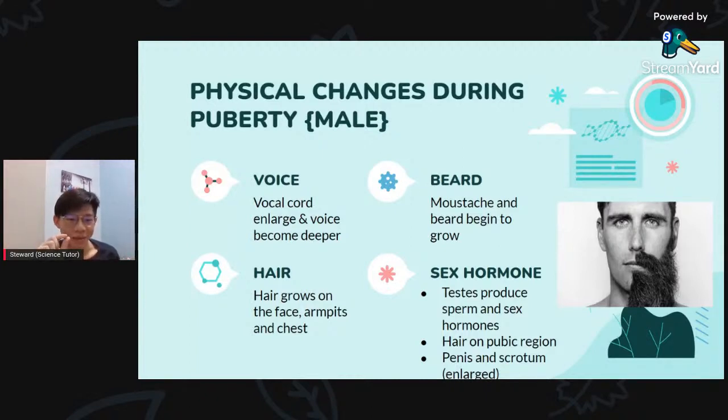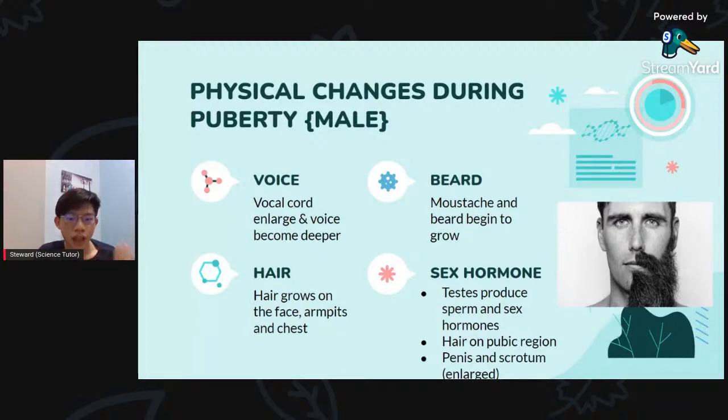Some people have just a little bit of mustache. Some people have a bunch of beard here, especially those British people. So this is how it works. Third, we have hair growing on the face, armpit, and chest. And the sex hormones: the testis starts to produce sperm and sex hormones. Right before puberty, males don't produce sperm. So this is what happens after they go through puberty.